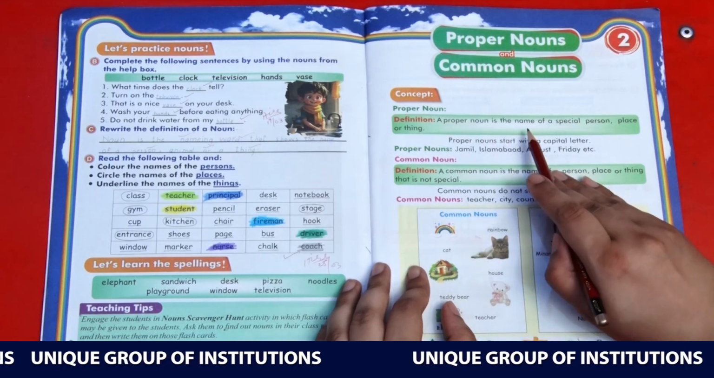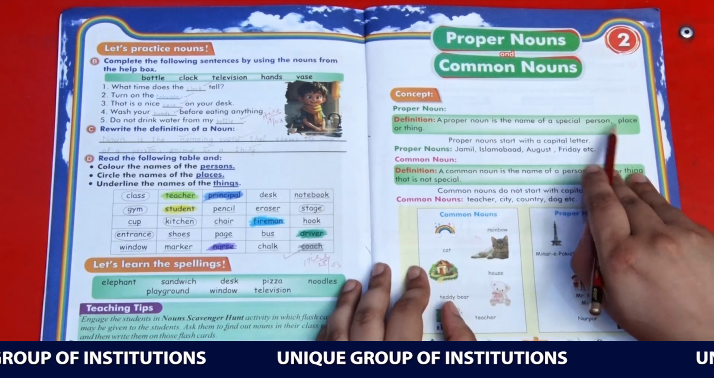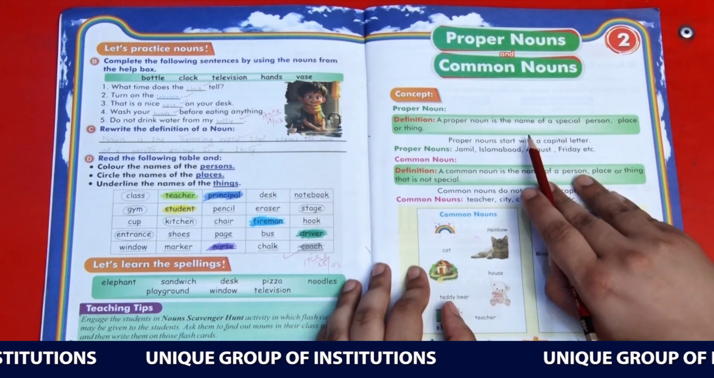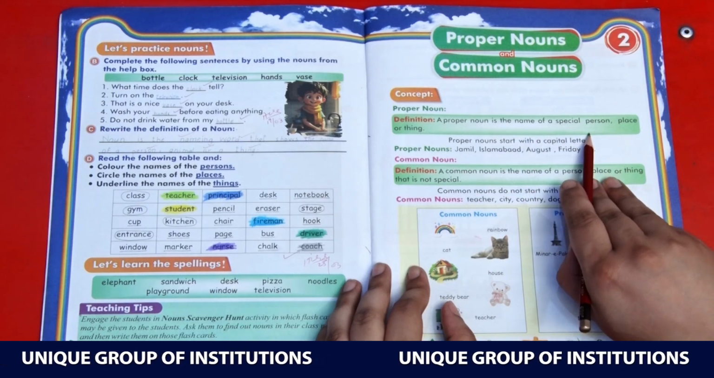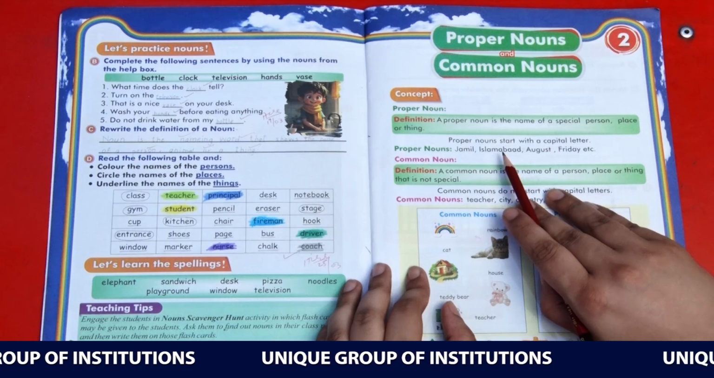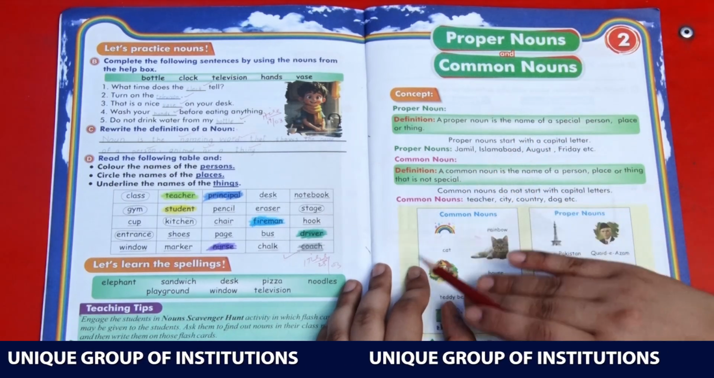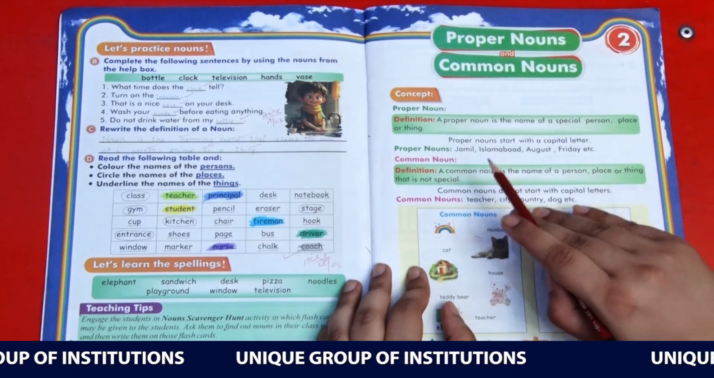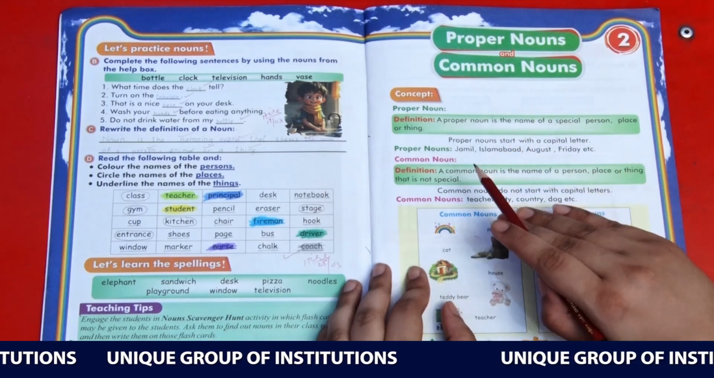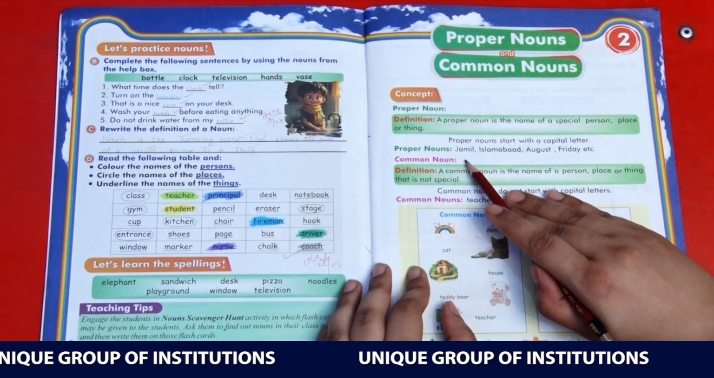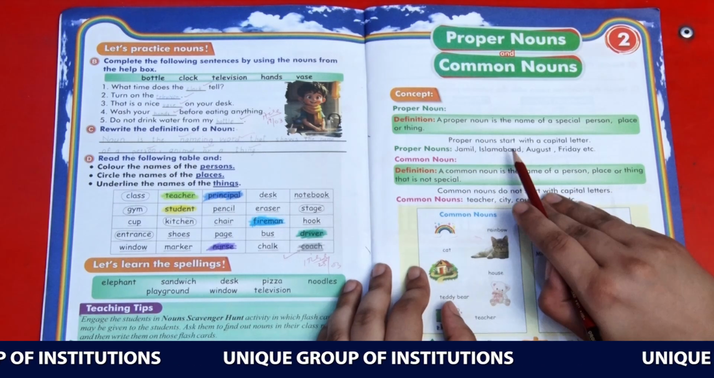A proper noun is the name of a special person, place or thing. As I told you, it's a name indicating a special person. We can't say that girl is the name of a girl, because girl can be used for all girls. A girl or a boy should have a specific name. So the examples are Jamil and Islamabad. Islamabad is the name of a city.